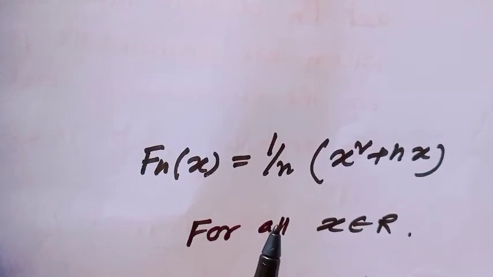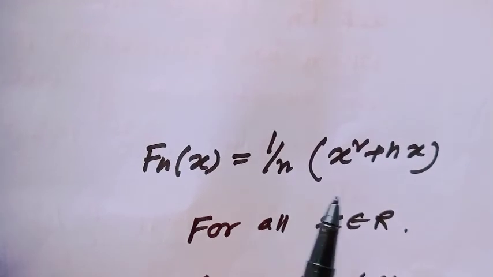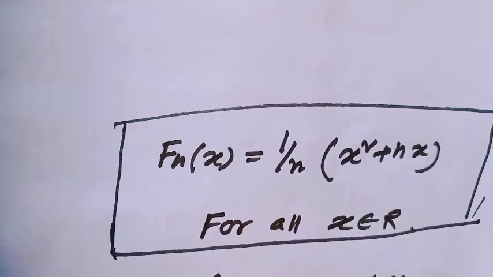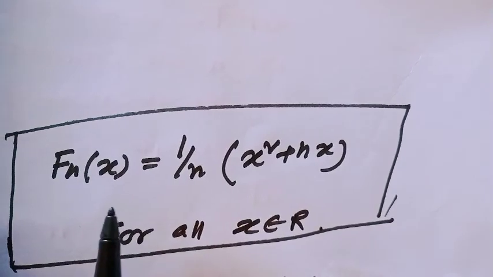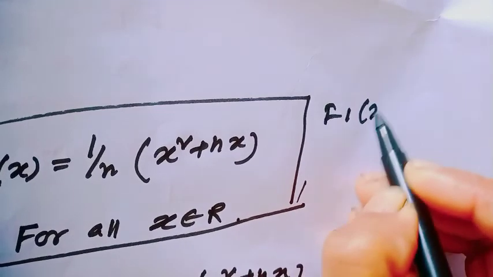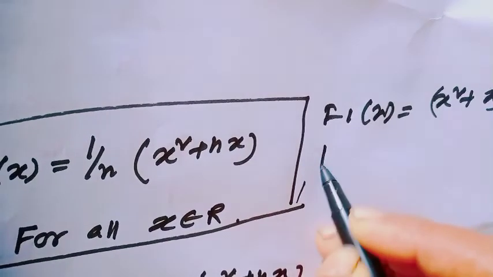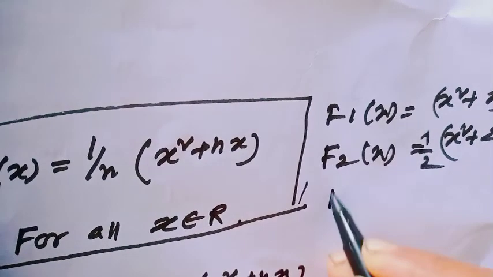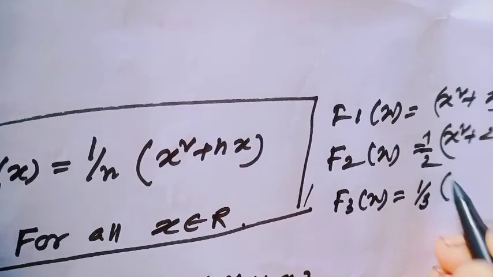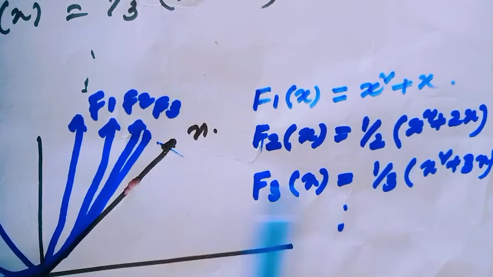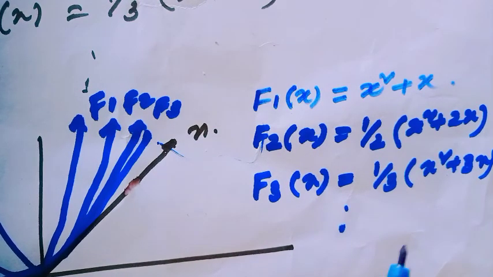Here fn(x) equals 1 over n times x square plus nx, and this sequence of function is defined for all x belonging to R. First, see what the picture would be, because here f1(x) would be x square plus x, f2(x) would be half times x square plus 2x, f3(x) would be 1 over 3 times x square plus 3x, and so on.